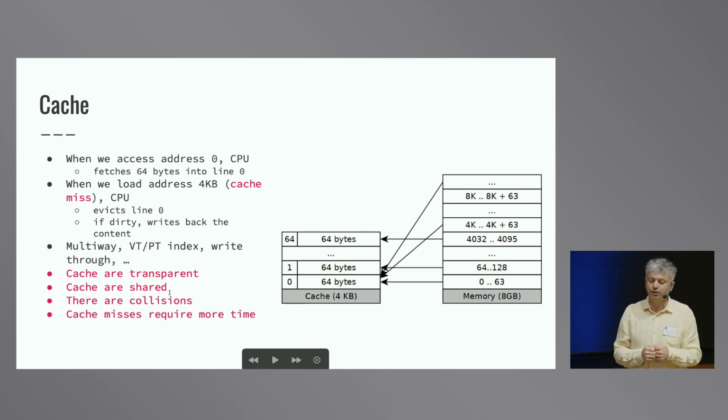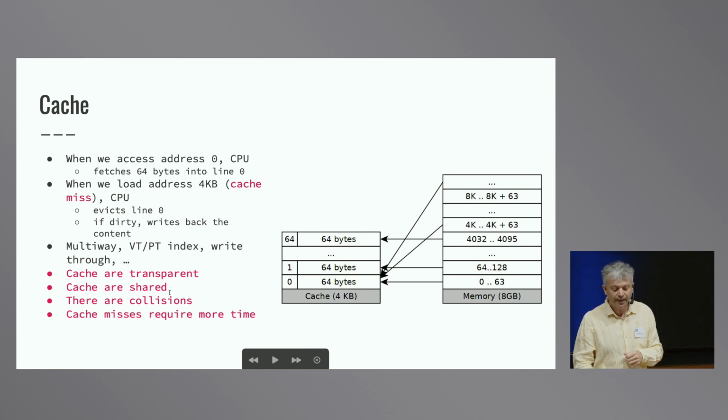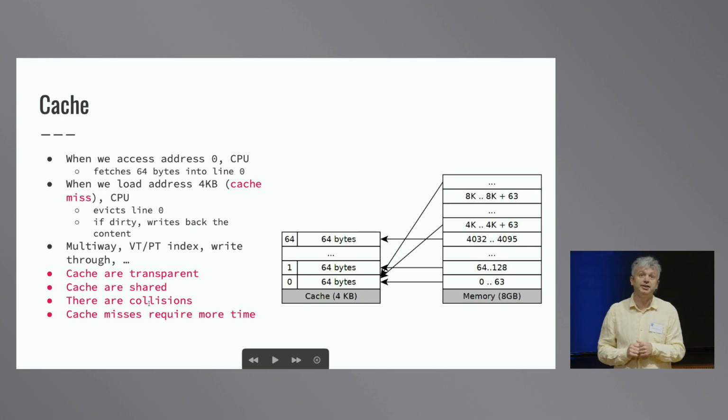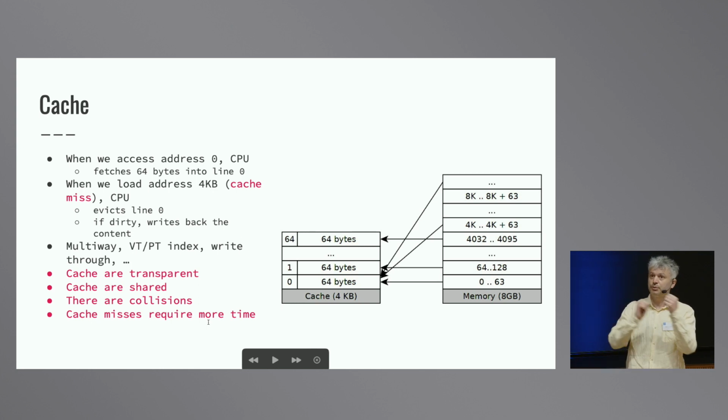One software can pollute the cache that is used by another software. As I said before, there are collisions. That is the main source of information leakage. And cache misses require more time because, if I read something from the memory and this is not in the cache, the processor will have to read from the memory and store this into the cache, and this memory access will be slower. By looking at how long these memory accesses take, the attacker can learn information about my program.